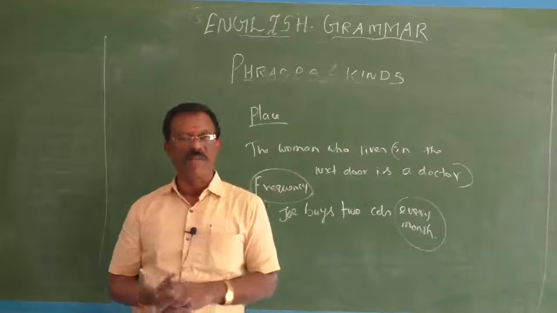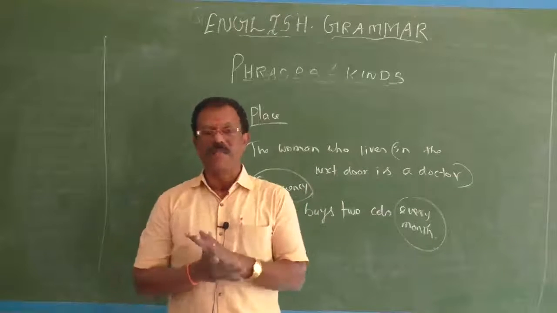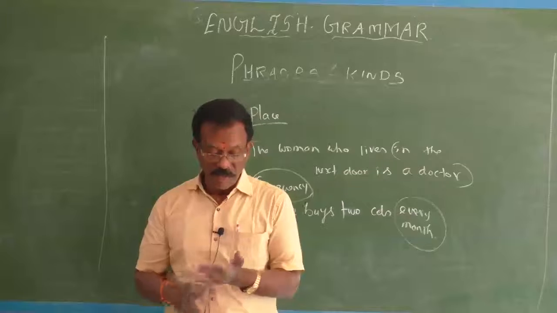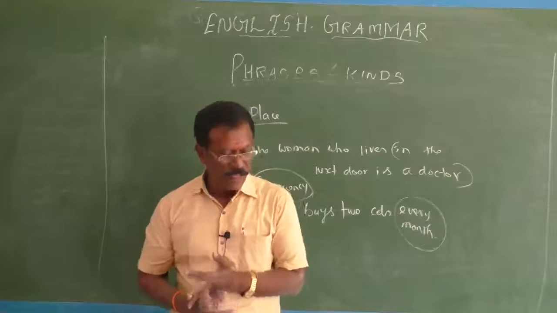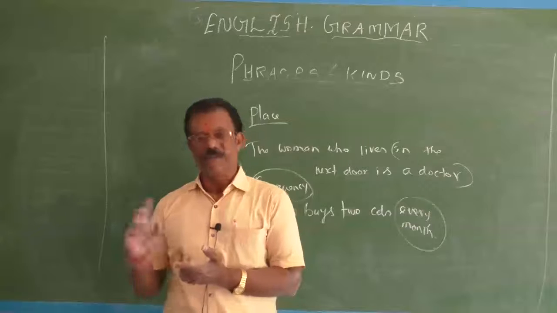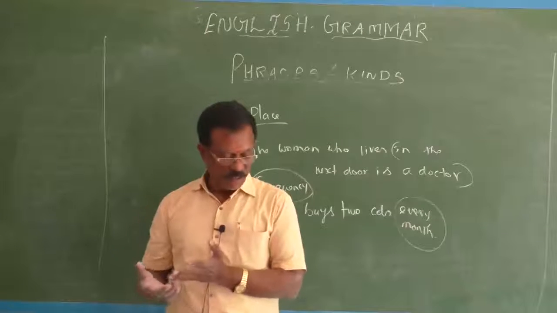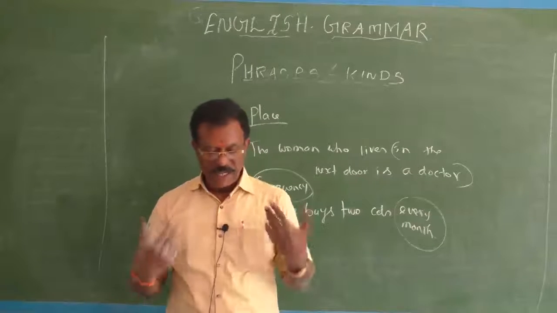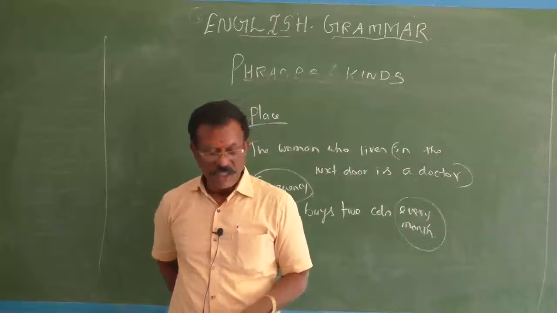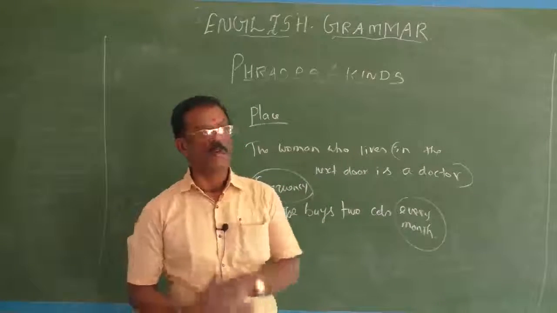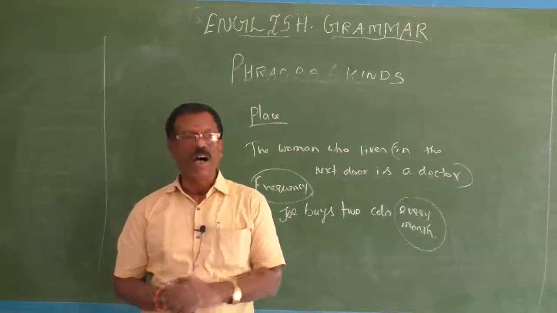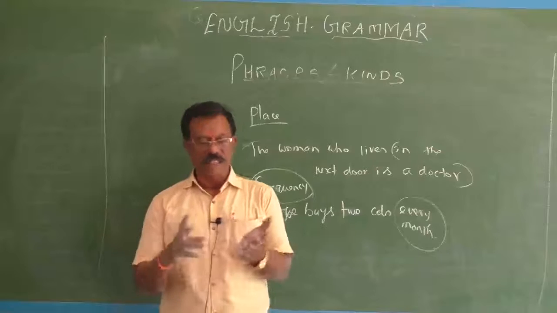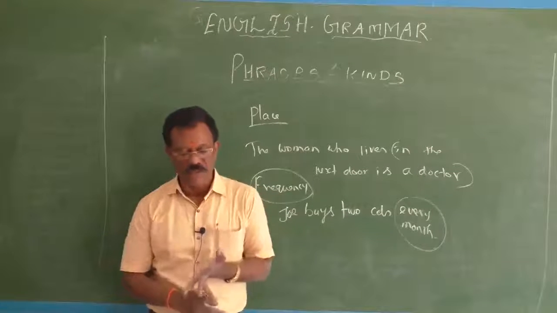Adverb phrases are many in types. An adverb phrase may refer to manner, time, cause, reason, or the condition of the situation. Sometimes an adverb phrase may refer to purpose, and we have adverb phrases of place also. So in this way, I hope in today's video class you have learned all 3 types of phrases. What are the types of phrases? Noun phrase, adjective phrase, and adverbial phrase.